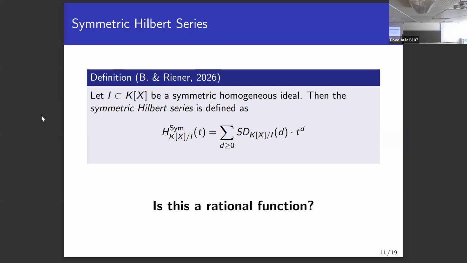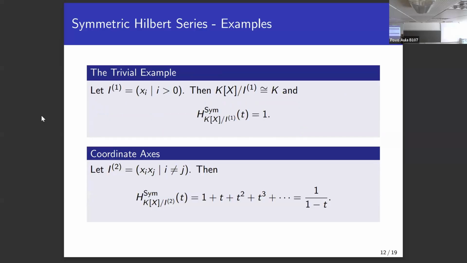And before I answer this, let me give you some examples. So writing it down for the most basic example, the trivial example, you see that the quotient here will always just be the constant, right? And then no matter what happens, if you take limits, we'll always get 0. So as a formal power series, we'll only ever just get 1.